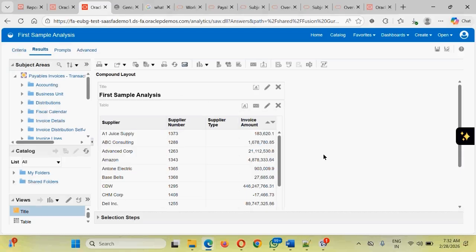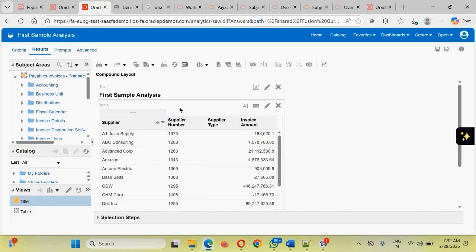Third thing is, guys, if somebody asks you, once you created the analysis and selected the columns, what is the impact on the result? What is the purpose of the result? The result is nothing but, based on the criteria that you have set, the result will show you the data. How will they be showing the data? By default, two views are displayed. One is the title view and one is the table view. You see on the left hand side, there are two views.